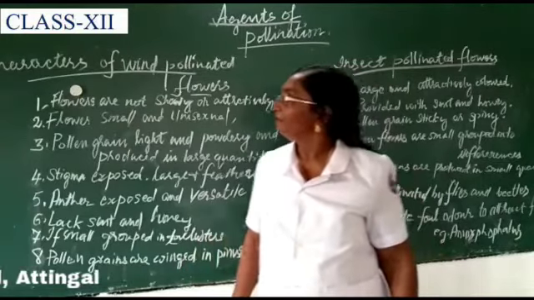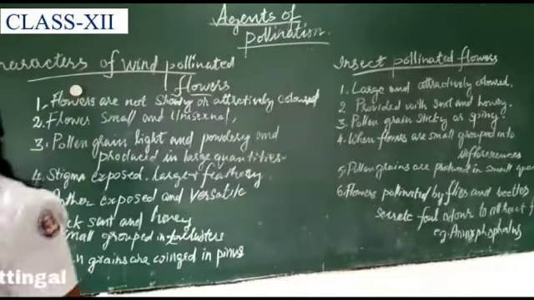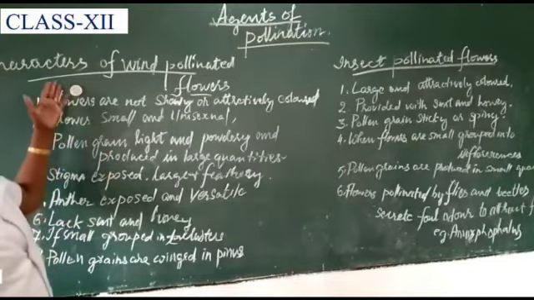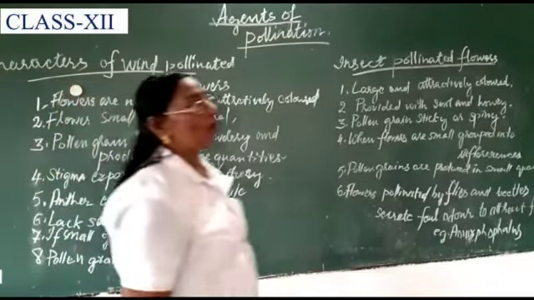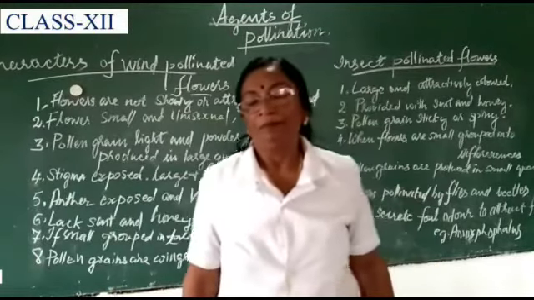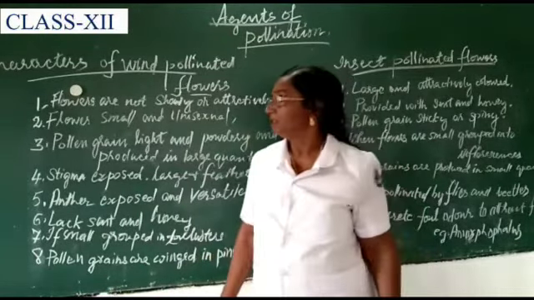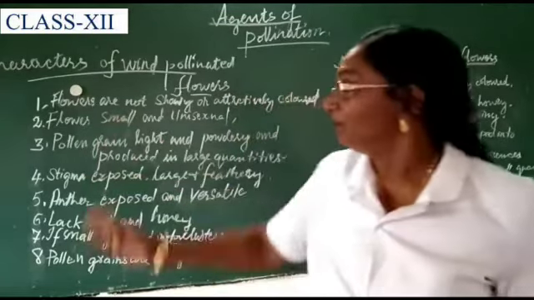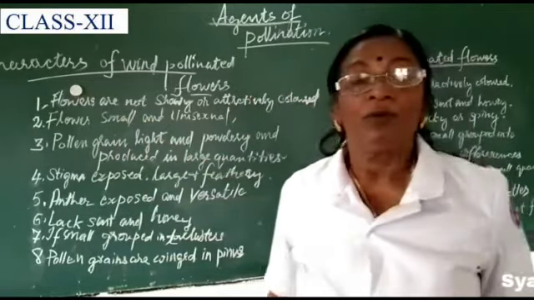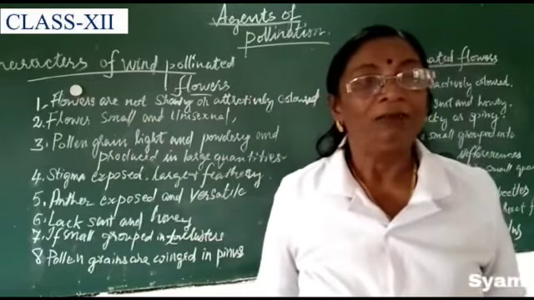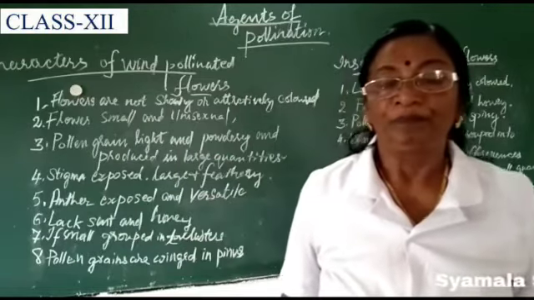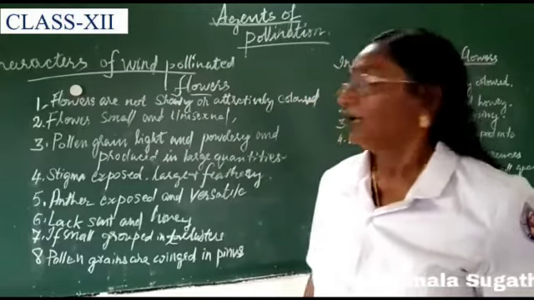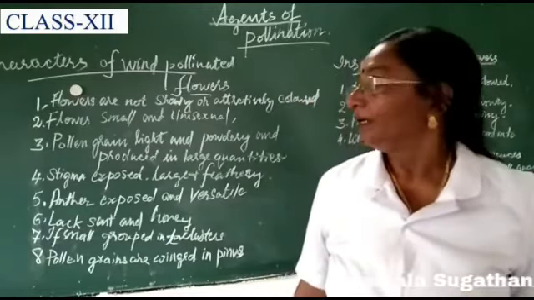Now we can study the characteristics of wind pollinated flowers. Wind pollinated flowers are also known as anemophilous flowers. These flowers are not usually attractively colored or showy. They are usually small and unisexual.